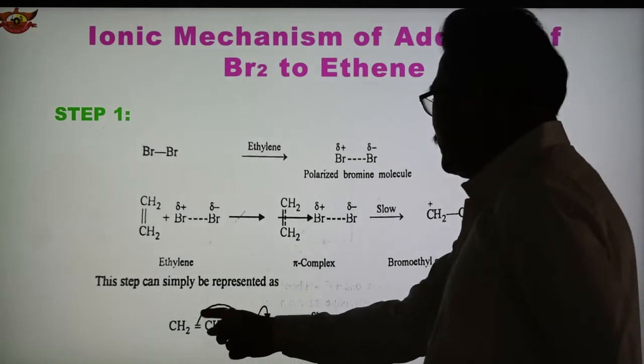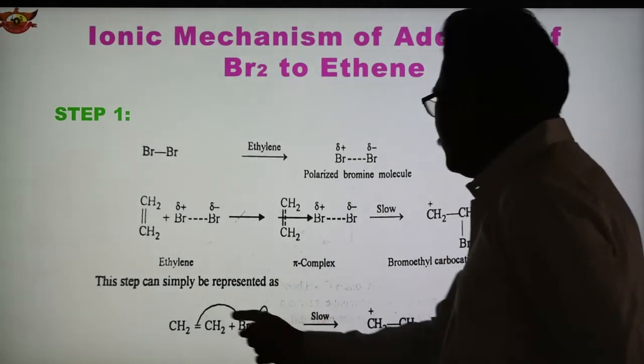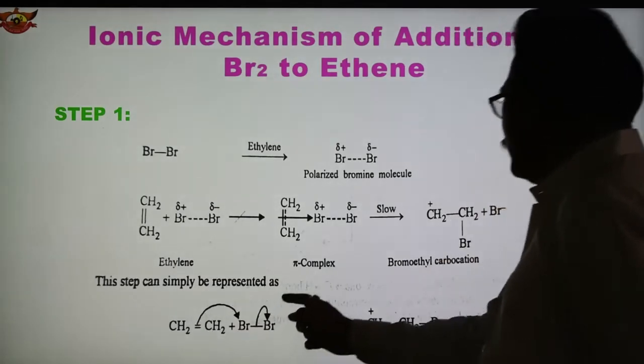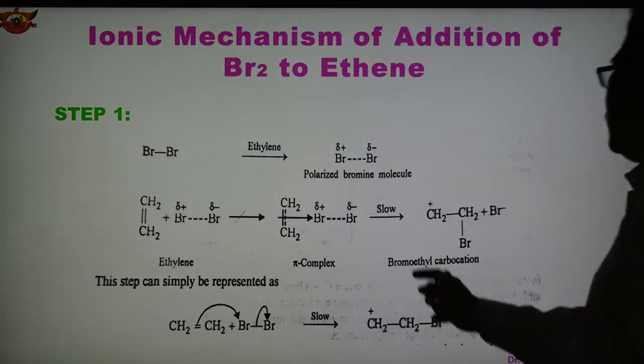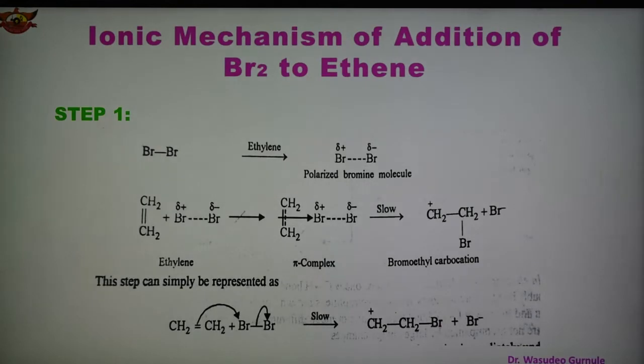So this bromine gets attracted toward this, so Br gets attached here, and this bond breaks, and the 2 electrons come here to this bromine. This forms bromide, and this is the carbocation. So this is step 1. This is the slow step and the rate determining step.